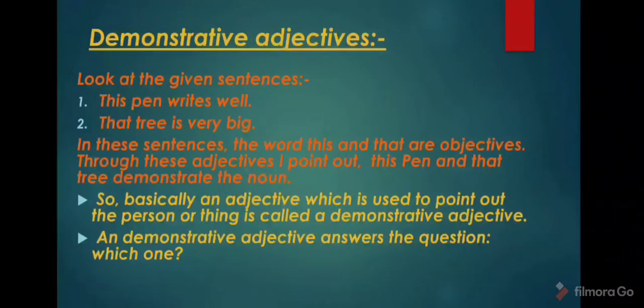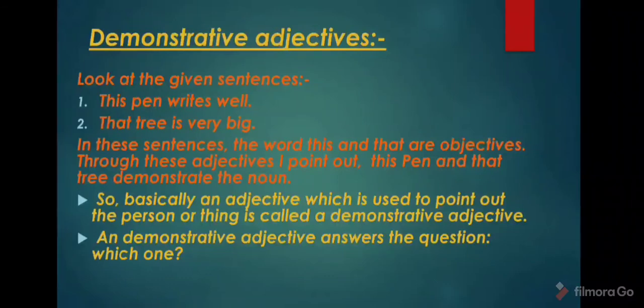Look at the given sentences. This pen writes well. That tree is very big. In these sentences, the words this and that are adjectives. Through these adjectives, I point out this pen and that tree. I am talking about a particular tree, that tree, that pen, this pen.